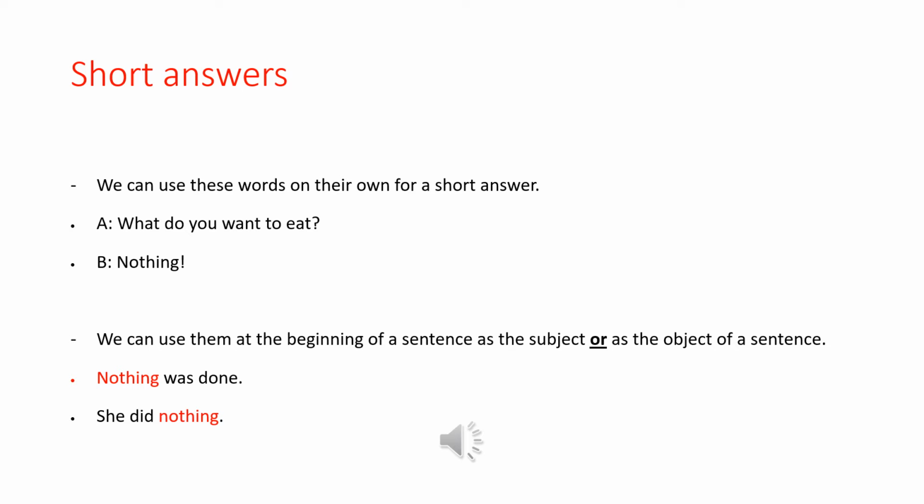Nothing was done. So here, at the beginning of the sentence, it is the subject, and we can also use them at the end of the sentence. She did nothing. Nothing in the first example is a subject. Nothing in the second example is the object. I hope you are doing well with it. Easy, right?